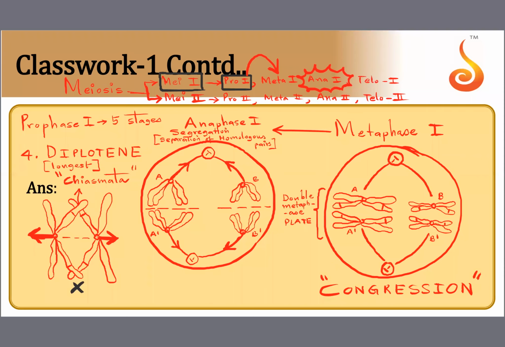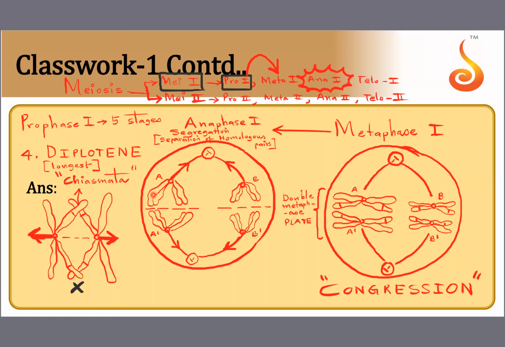And see, nothing is happening to the centromere. Centromere is intact, and did you all notice that the chromosome that is moving to the pole is very much in a duplicated state? See, it has two chromatids. All this they will ask in the form of questions. The chromosomes which are migrating towards the opposite poles during anaphase 1 have one chromatid, two chromatid, three chromatid, four chromatid? You should say two chromatids because the centromere is intact, nothing has happened, and these two chromatids are still together.